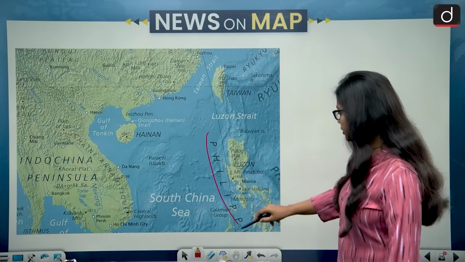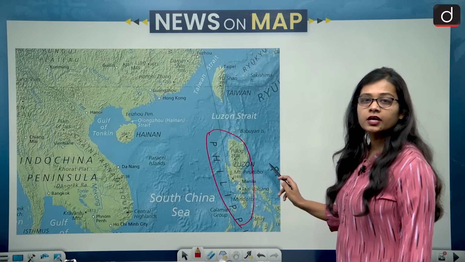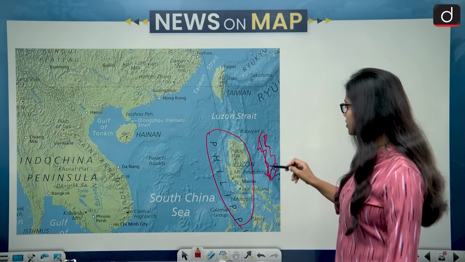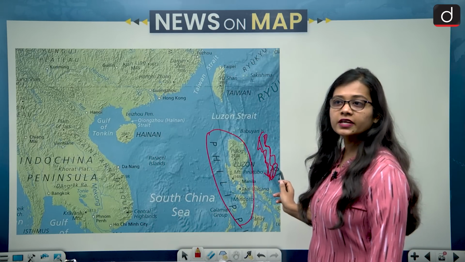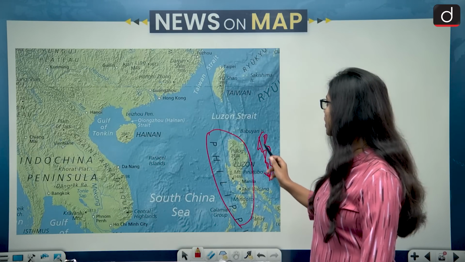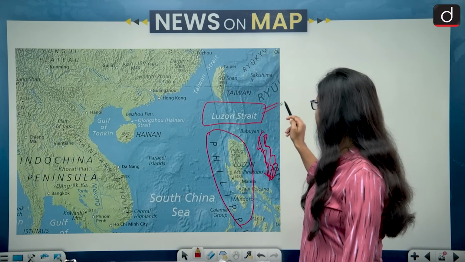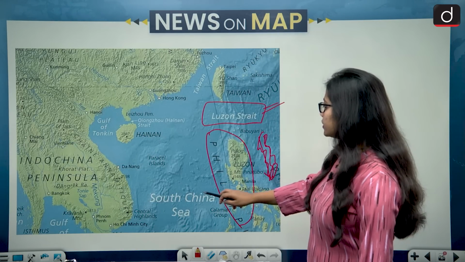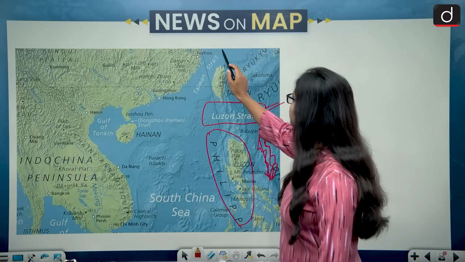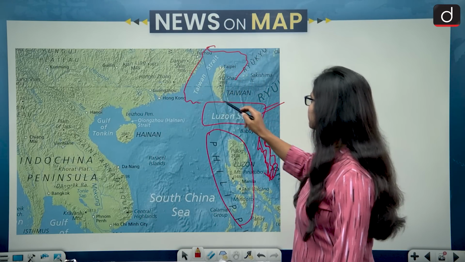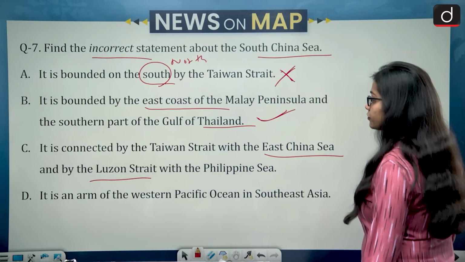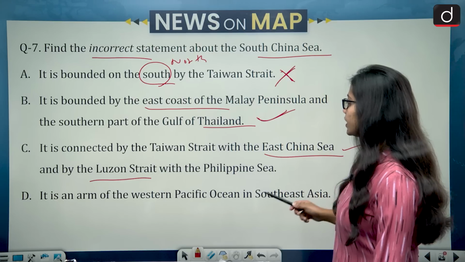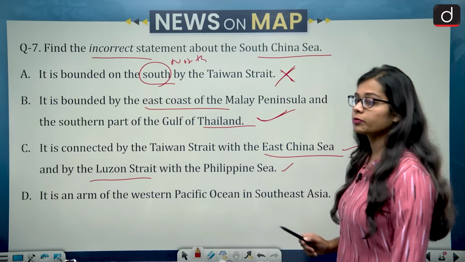See, this is the country Philippines, and the Philippine Sea is lying on the eastern side of the Philippines. The South China Sea is getting connected to the Philippine Sea through a strait called the Luzon Strait, while the South China Sea is getting connected to the East China Sea, and this is the location of the East China Sea. So option C, connected by the Taiwan Strait with the East China Sea becomes right, and by the Luzon Strait with the Philippine Sea also becomes right.